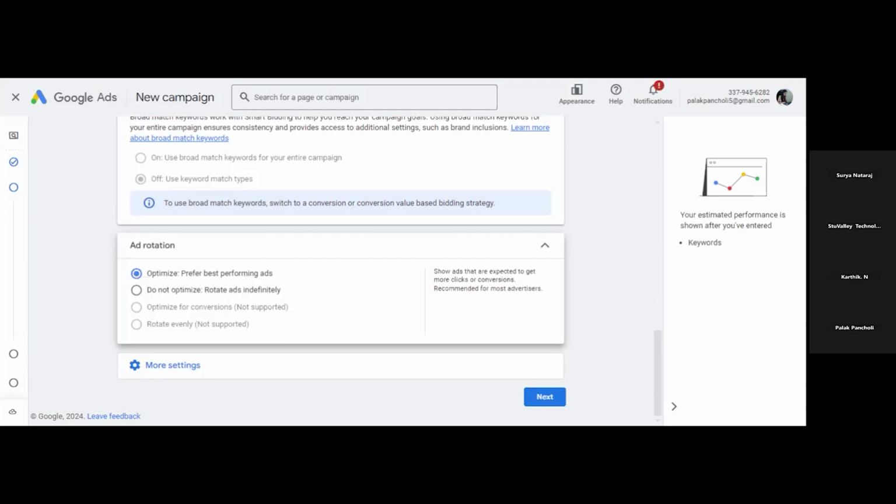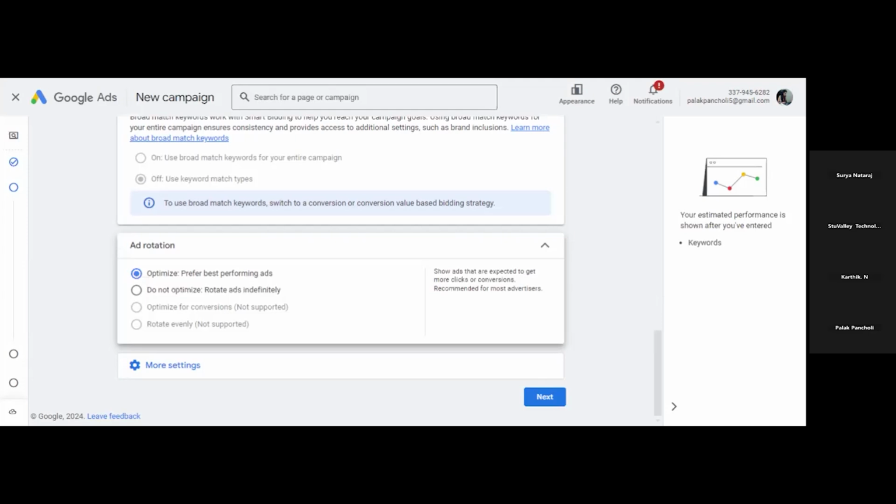Same topic only, right? So Google will optimize and show the best performing ad to the customer, so that you will get more and more conversions. This is the optimized one. Another option is not optimized. If you select not optimized, Google will show any random ad among the three.